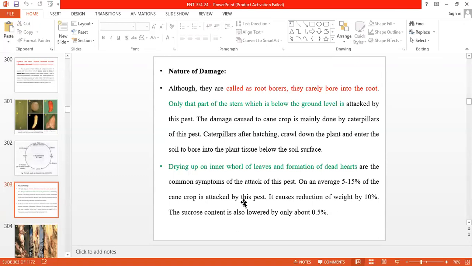After hatching, the caterpillar crawls down the plant, enters the soil, and bores into the plant tissues below the soil surface. Due to that infestation, drying of the inner furl of the leaves and formation of dead hearts are the common symptoms. On average, 5 to 15% of the cane crop is infested by this pest. It causes a 10% reduction in weight and a 0.5% reduction in sucrose content.